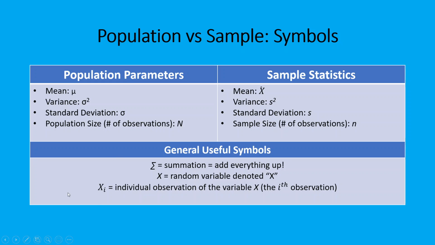And then if you see x subscript i, that stands for any individual observation from that variable, and we call it the ith observation. So as an example, if our variable of interest is hours of sleep per night, x equals the hours of sleep per night. Well, x sub i is any individual person in our sample, their specific hours of sleep per night.